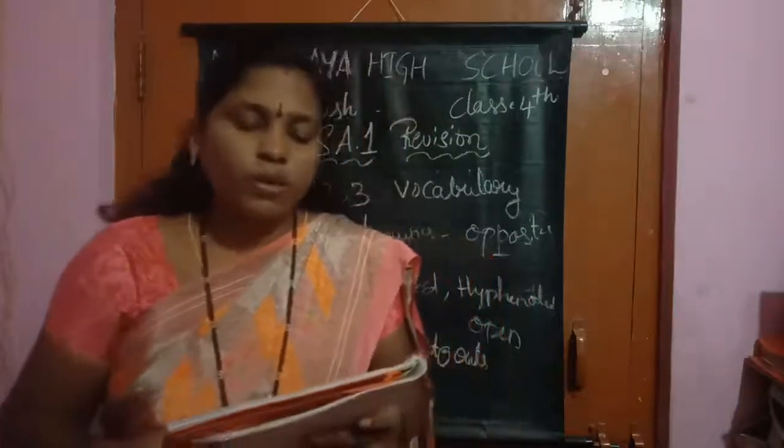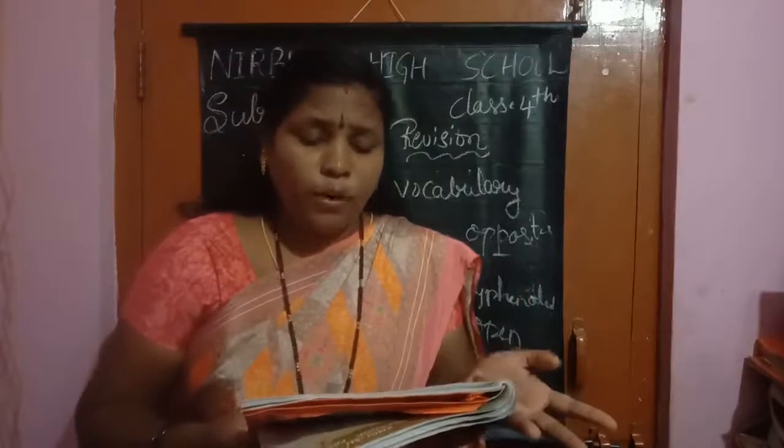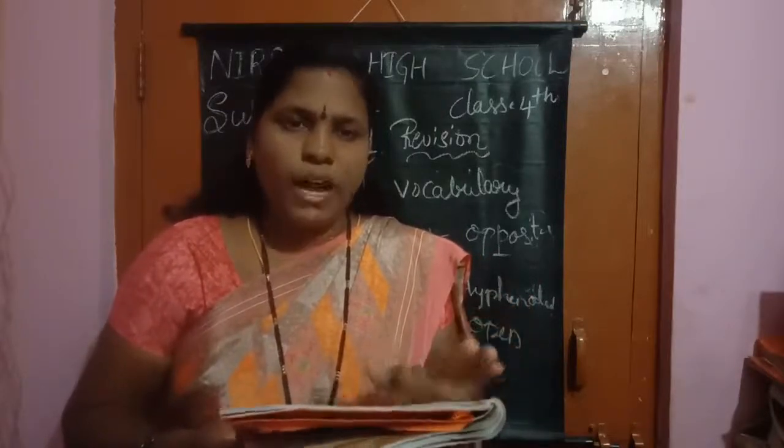Choose any two compound words and make a sentence. You can make your own sentence. What are the two compound words? Three compound words are here. Okay. Basketball, toothbrush, raindrops.